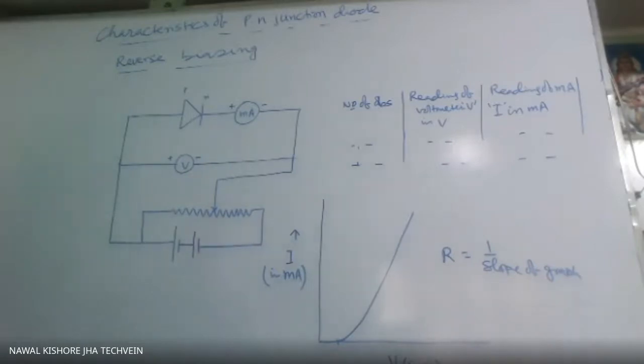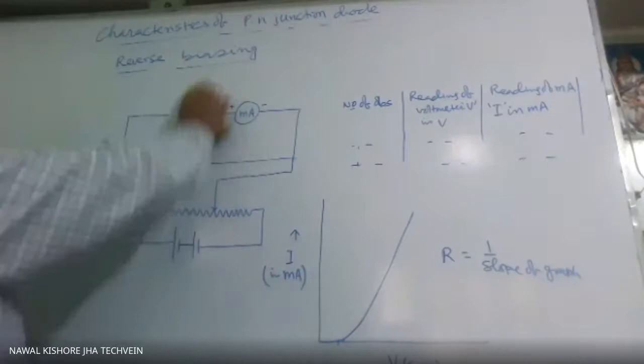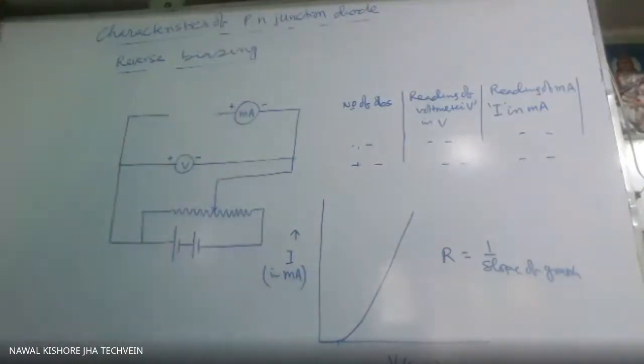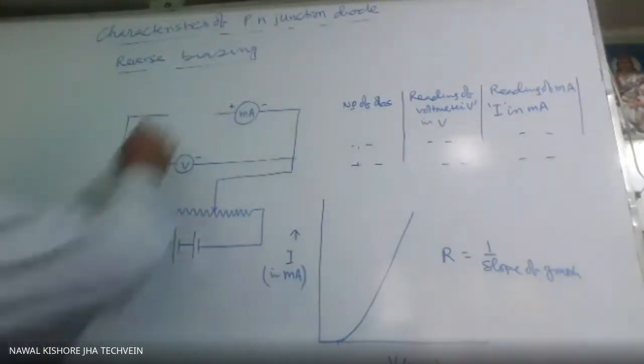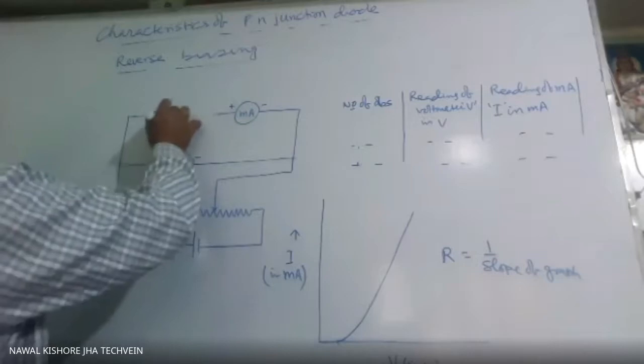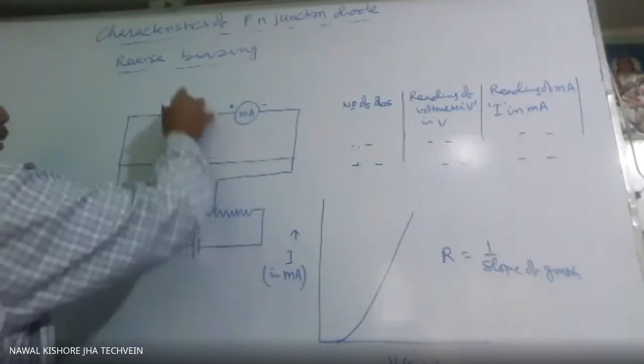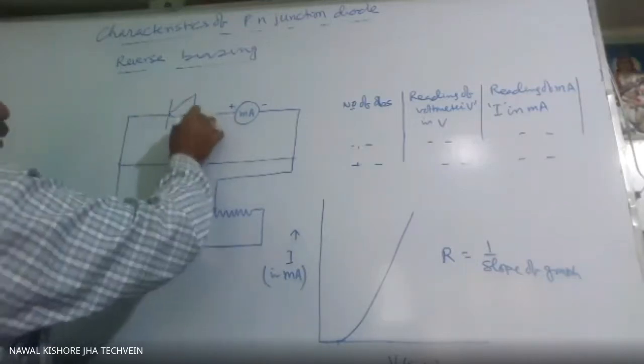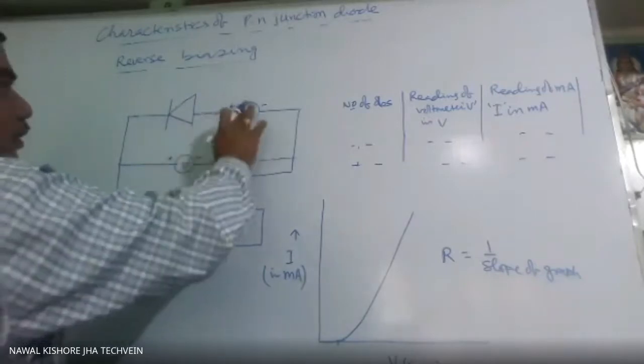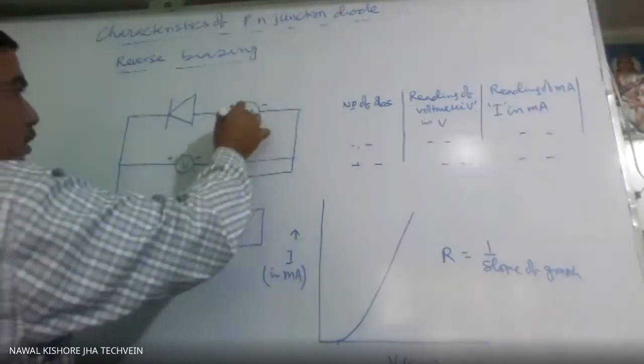Okay. Now in case of reverse biasing, what will be? You can change the diode or you can change the battery. When you change the battery polarity, what will be? So simple, we will change the diode only. This ammeter will start reading